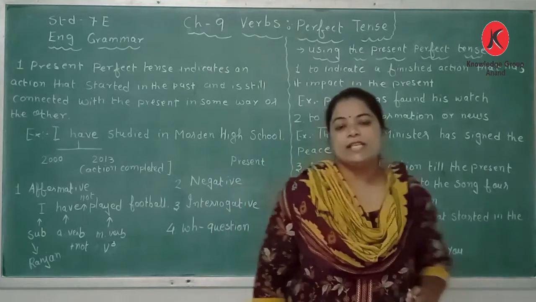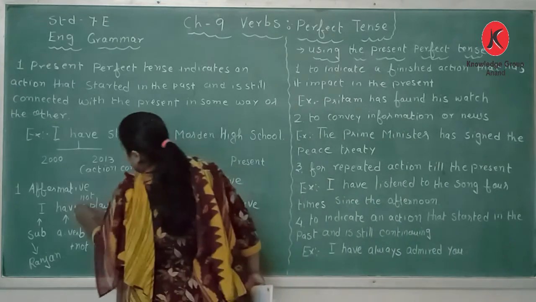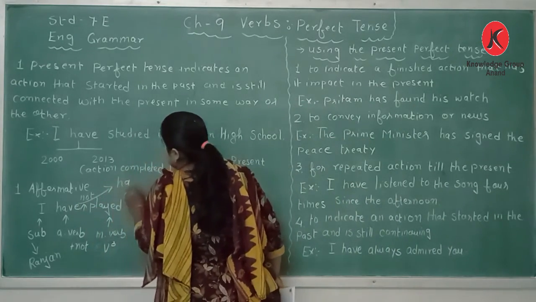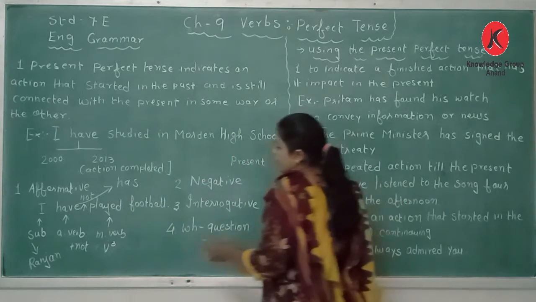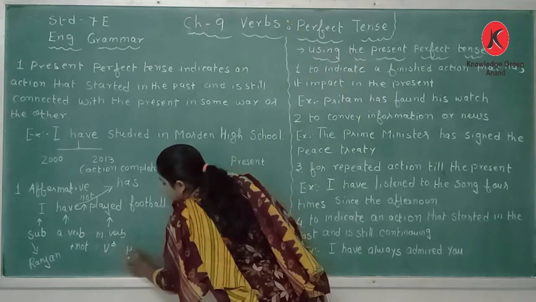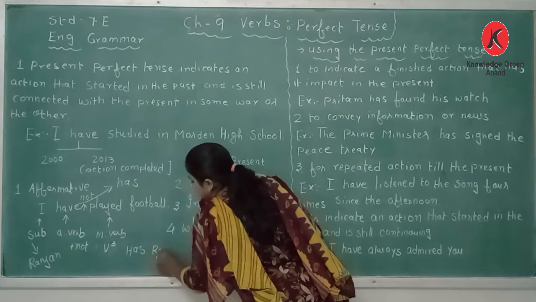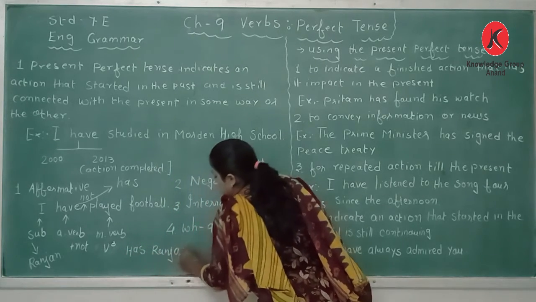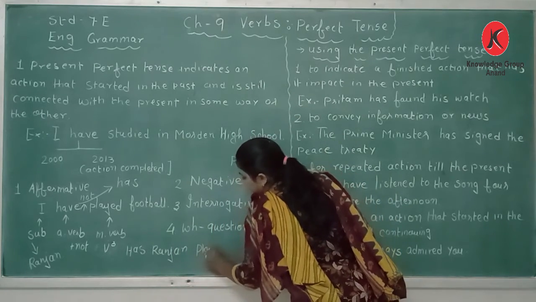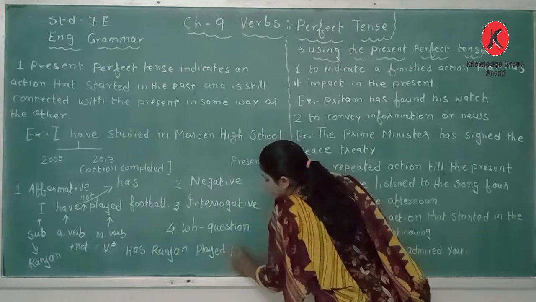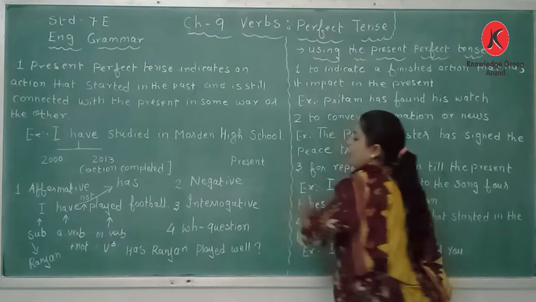So naturally the verb have will change into has. Ranjan played well. Has Ranjan played well. Okay.